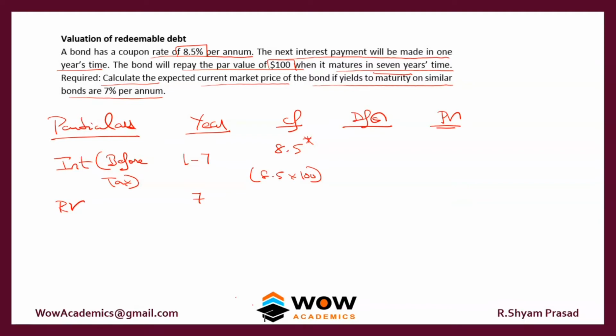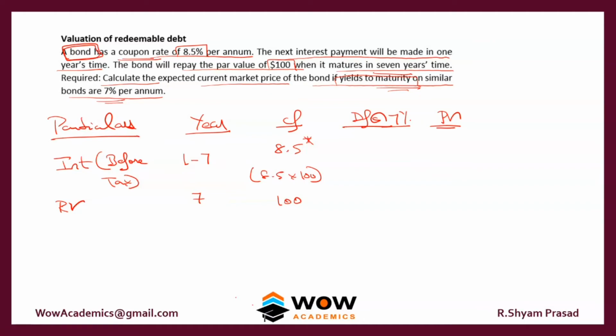And what is the discount factor? In the question, there will be two percentages. One is the coupon rate or interest rate on the bond, which is what the bond pays. But for the market value, they will mention another percentage, either as the market yield or the yield to maturity. That is the discount factor. So the discount factor in this sum is 7%. And at what value is the redemption happening? The bond is redeemed at $100.